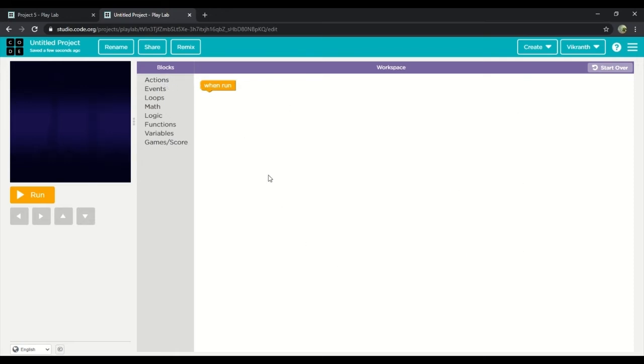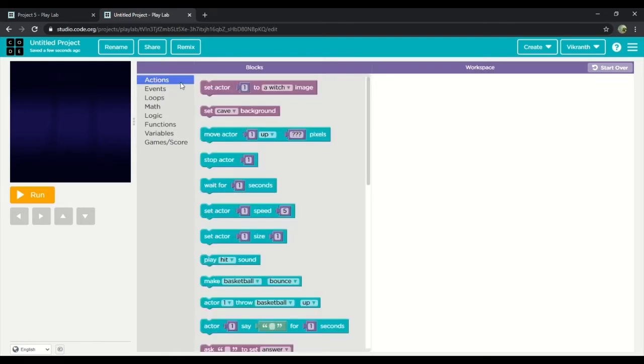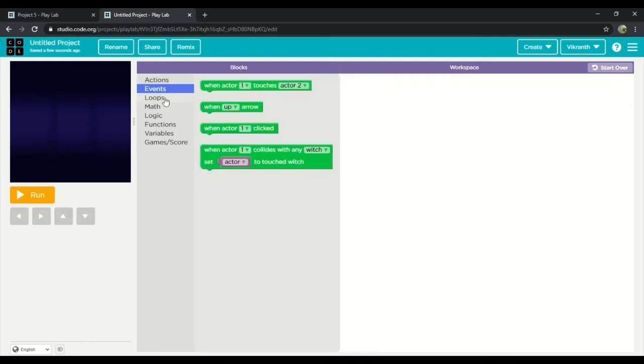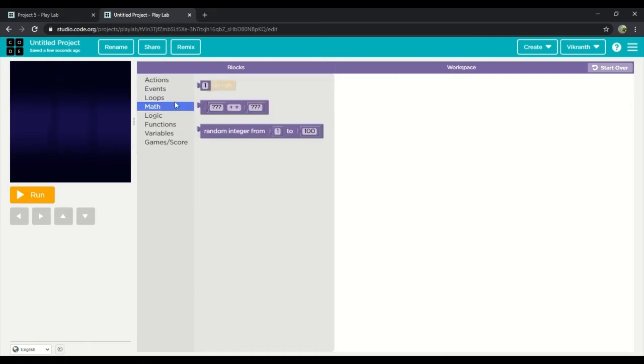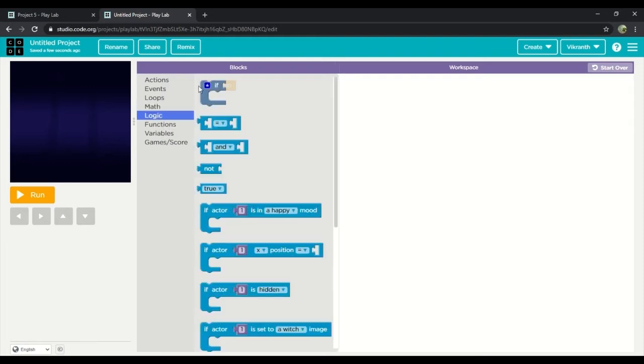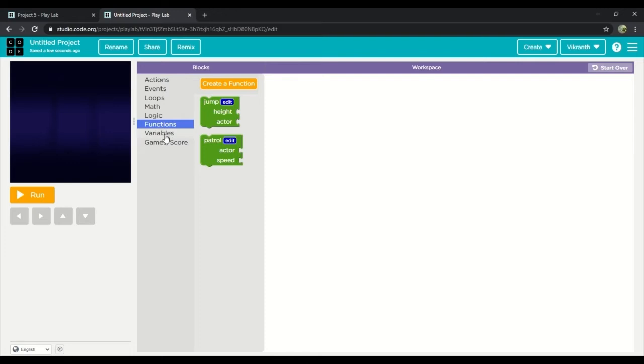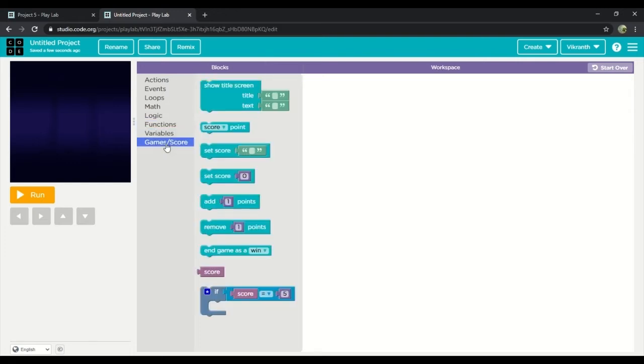So this is the workspace where we can code, and these are the blocks. So the first one is actions, the second one is events, the third one is loops, the fourth one is maths, the fifth one is logic, the sixth one is functions, the seventh one is variables, the eighth one, which is the last one, is called the games or score.